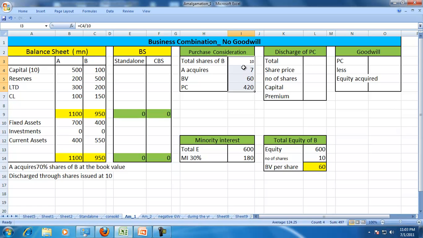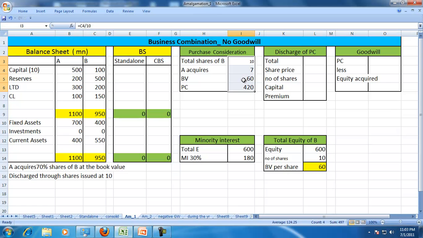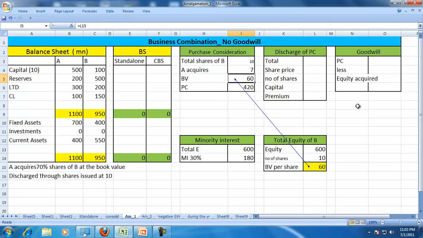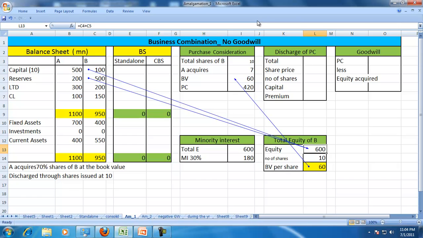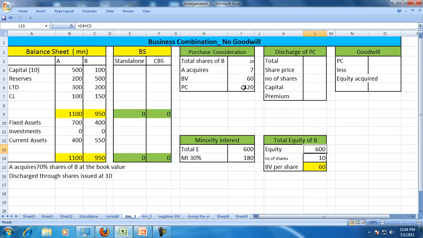Why? Because they've acquired 7 million shares at the book value per share, and the book value per share in this case is 60, because the equity of the company is 600 and the number of shares is 10 million, so therefore book value per share is 60. Okay, so that is the purchase consideration, 420.